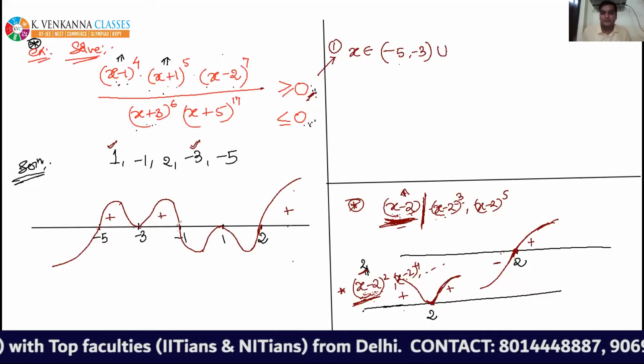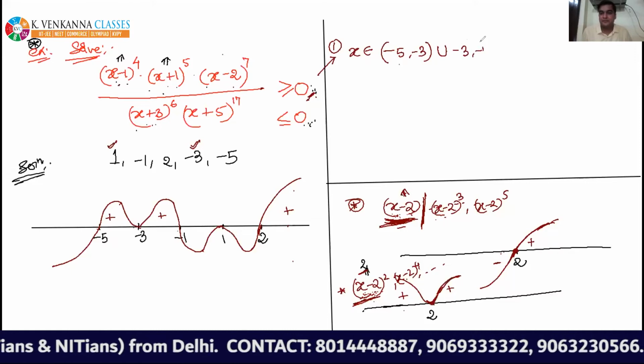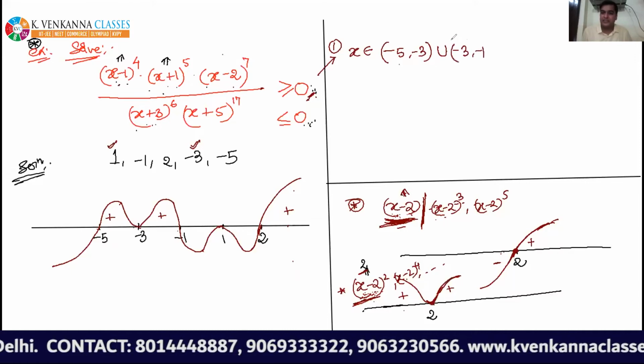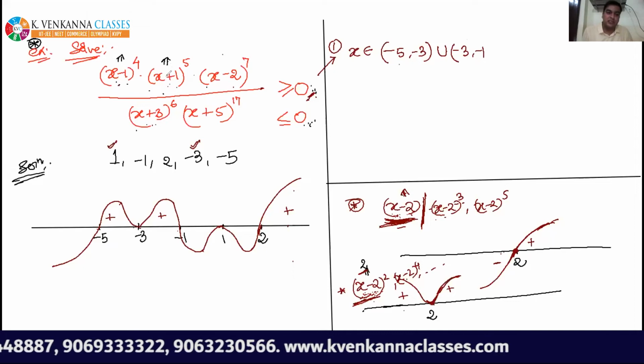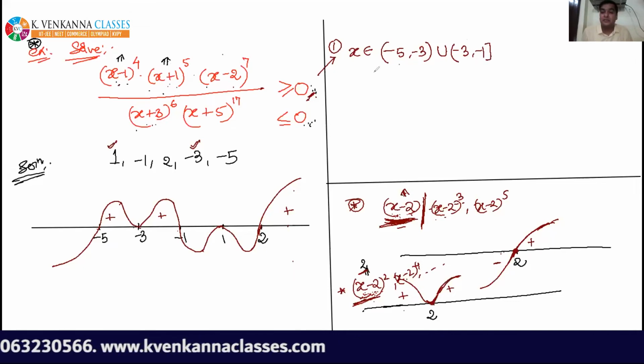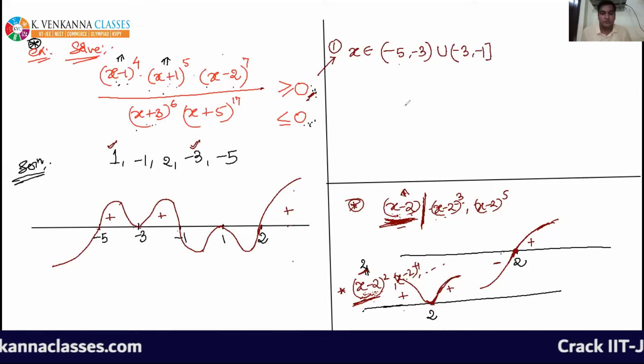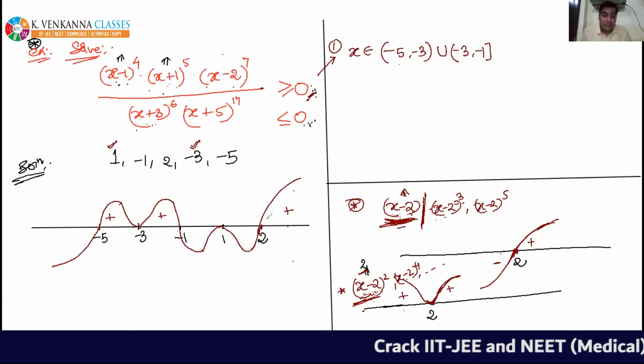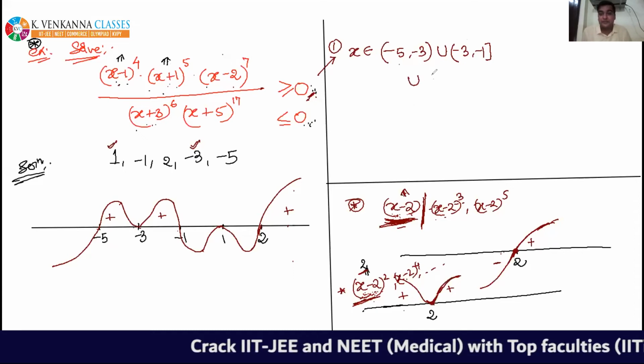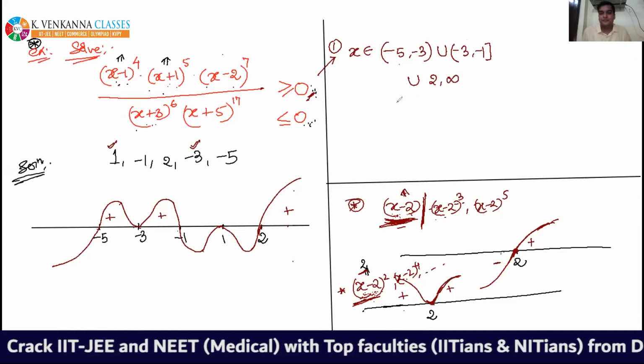-3 to -1. -3 we have already decided open. At -1 we will put closed bracket because it is making the numerator 0. Union, lastly, 2 to infinity.